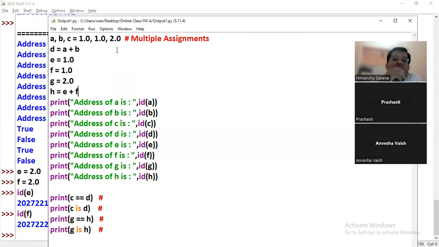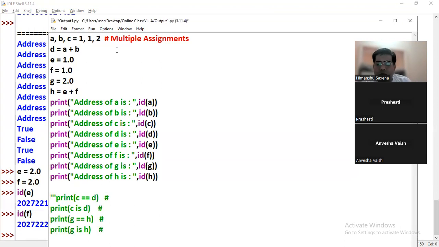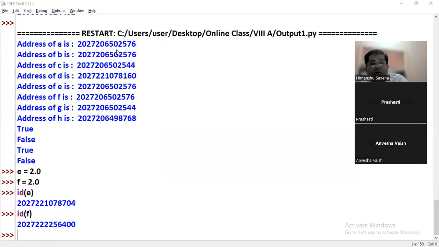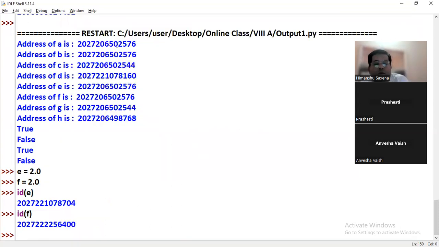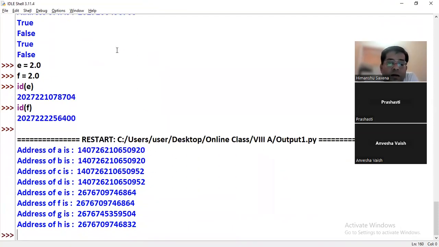But here in this question, what is happening? Let me change it. That is why I was asking to discuss this question here. E and F. I only want to display the address. Again, I just want to see what happened. Acha. The values of E and F are sharing the same location here.